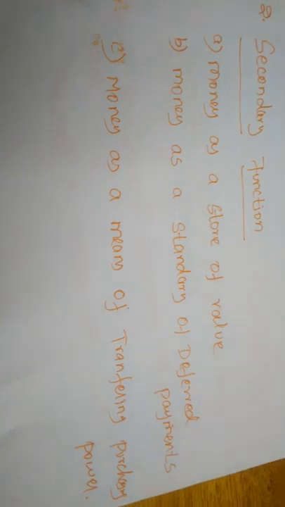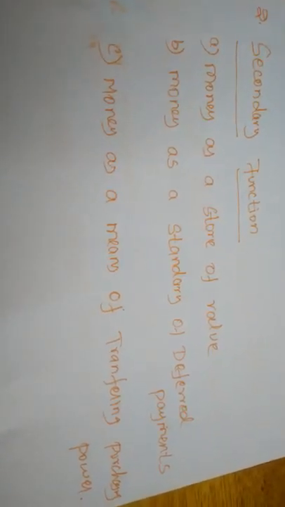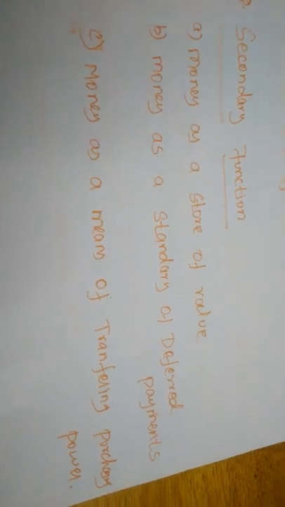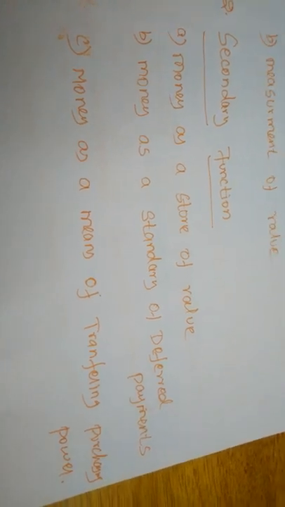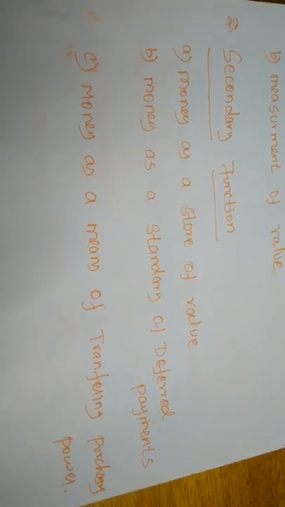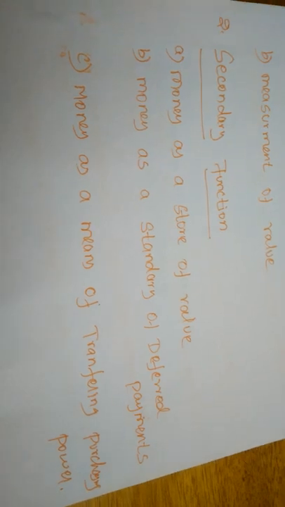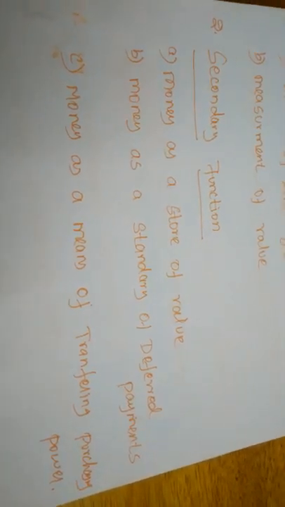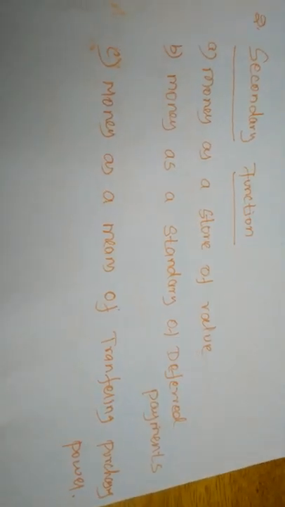Suppose I borrow some amount of commodities and I say I will give back the value of those commodities in the future. In the future we can give back in the form of money. Now if I borrow 1 gram of gold from you and say I will give it back, after 6 months I will give the value of the commodity in the form of money. So money also acts as a standard of deferred payment.